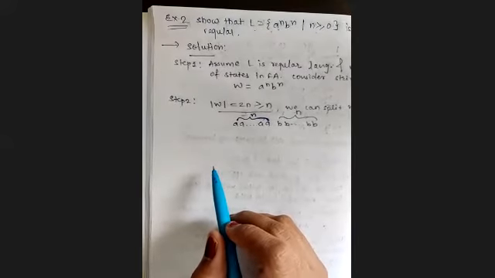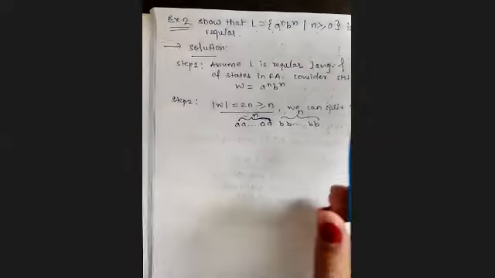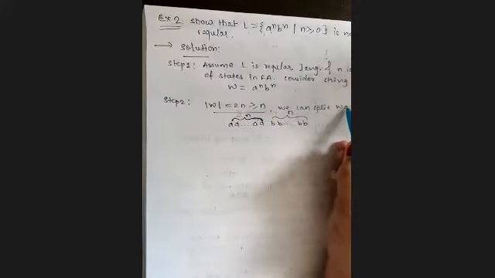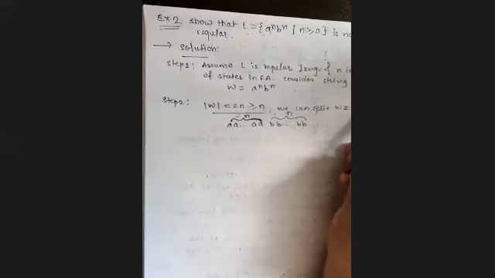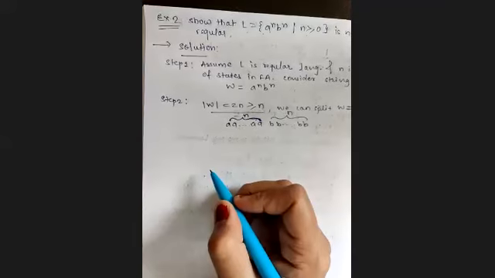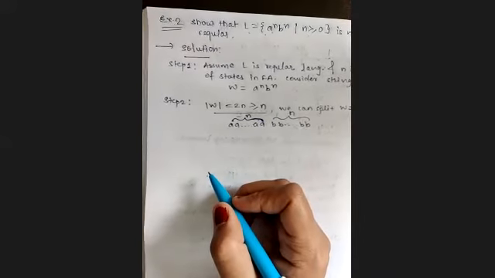Now we have to do the splitting. We have to split the string W into X, Y and Z parts. How are we going to split? In the same way as we did in the last problem.